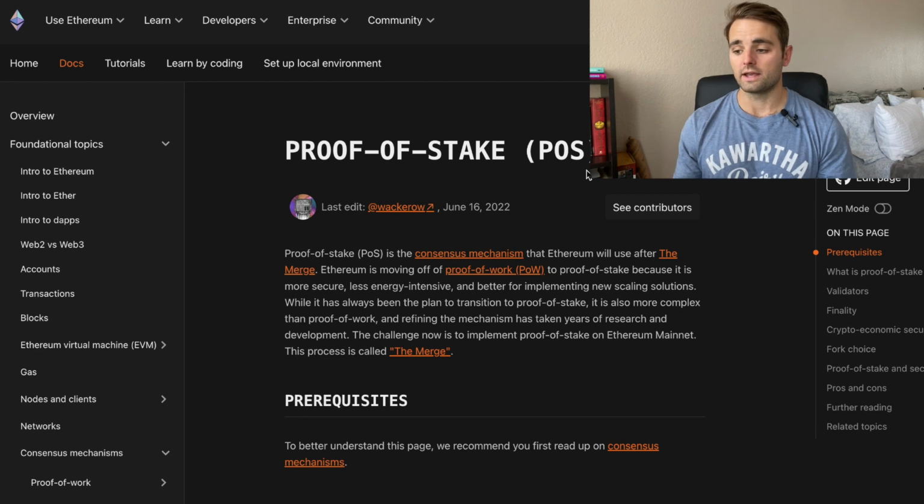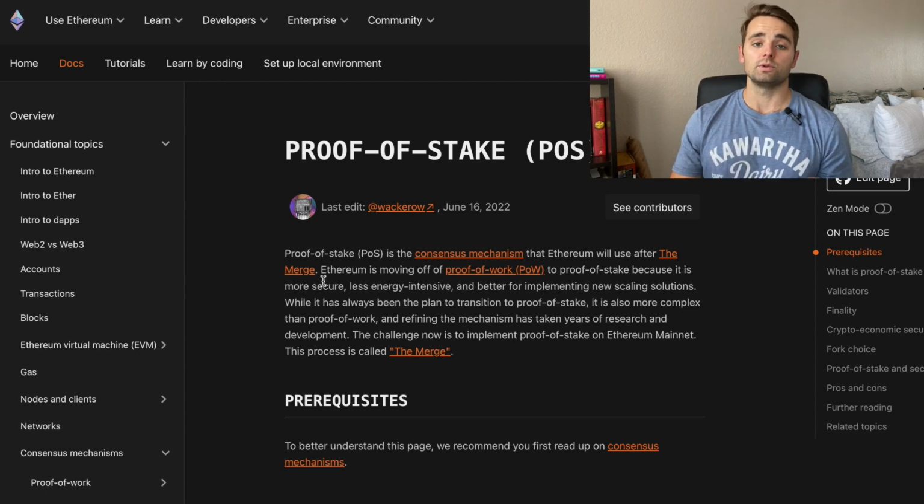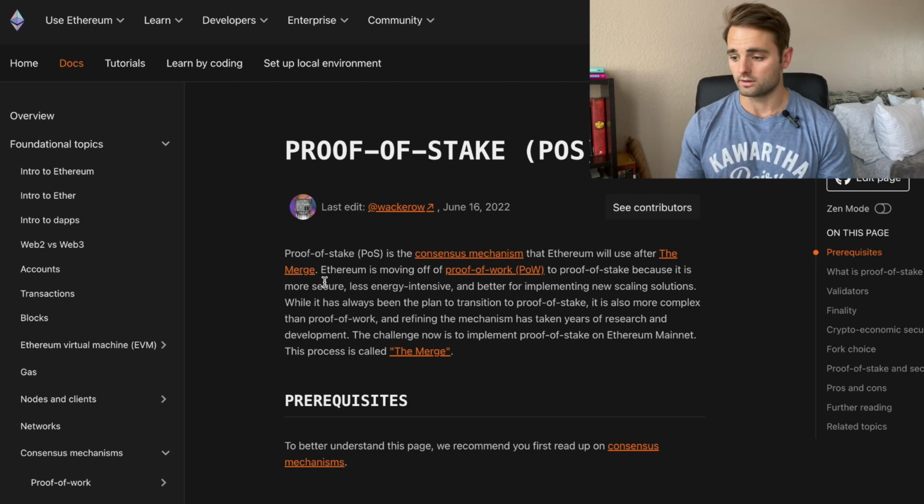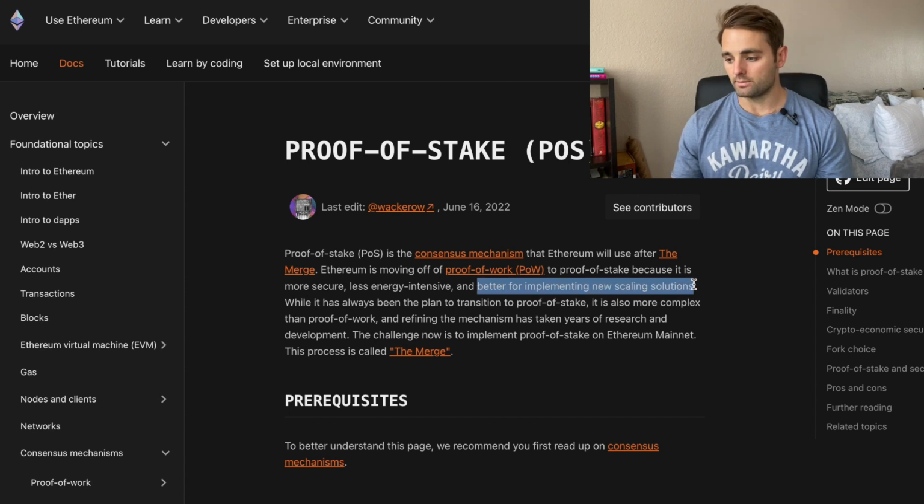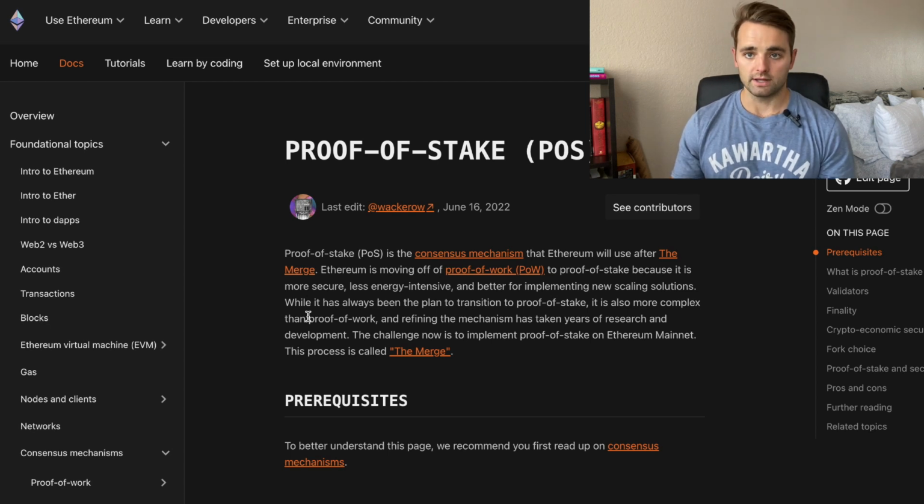Ethereum.org does a great job explaining what proof of stake is. Proof of stake, like we've discussed, is a consensus mechanism that Ethereum will use after the merge. The merge being the merge between Ethereum mainnet and Beacon Chain, which is scheduled to happen sometime mid-September. Ethereum is moving off of a proof of work to a proof of stake because it is more secure, it's less energy intensive, and better for implementing new scaling solutions, which we'll discuss later. While it has always been the plan to go to proof of stake, it's far more complex, and there's been a lot of testing that has been done in order to get to this point.